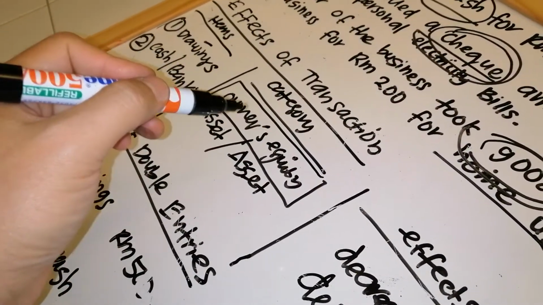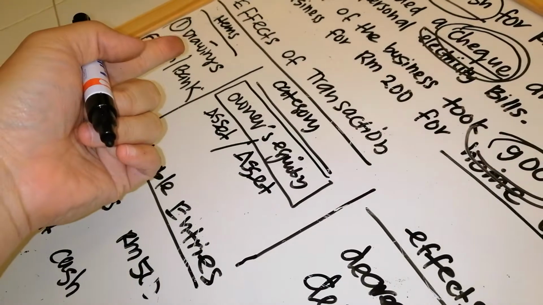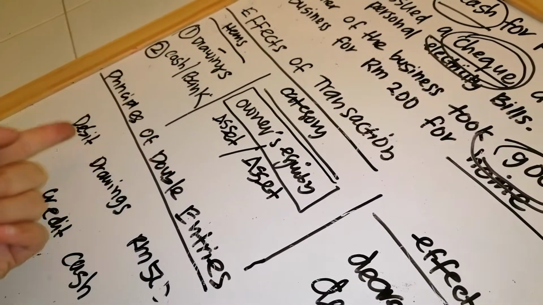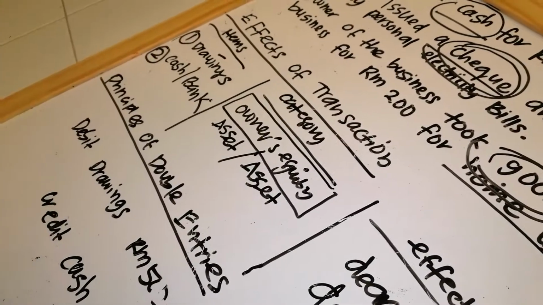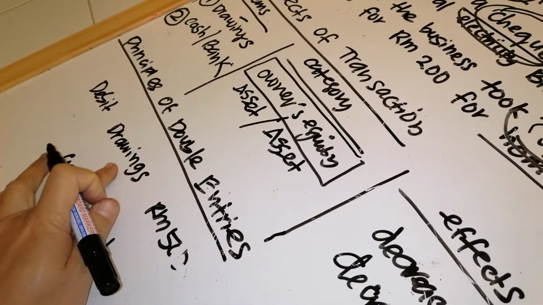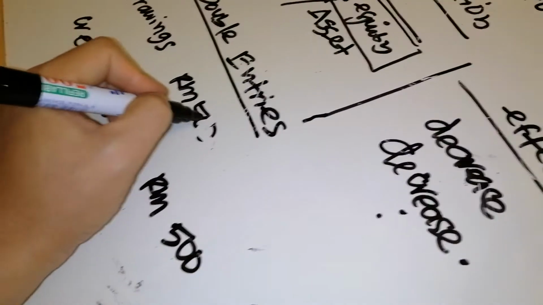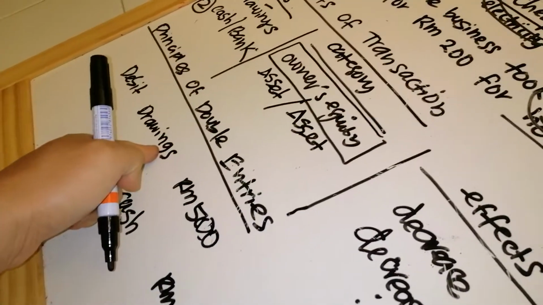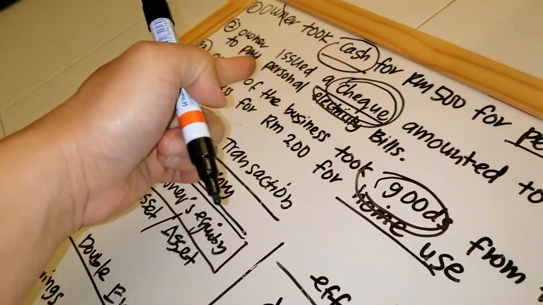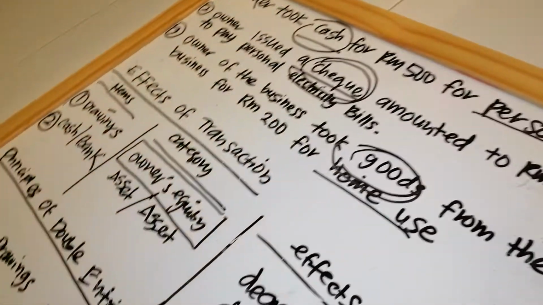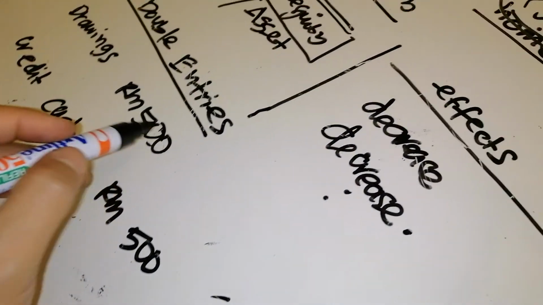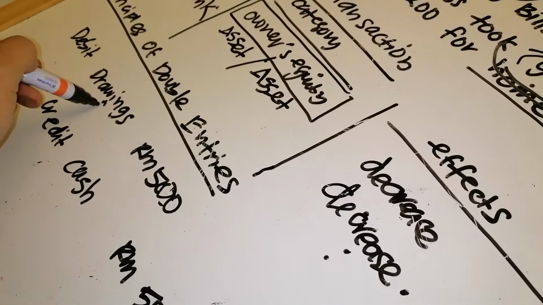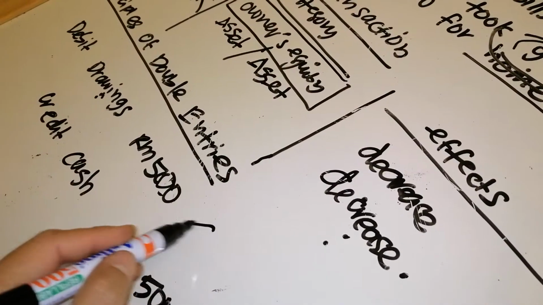So if we use alphabet D, drawing means D, debit. So drawings always go under debit. But for the second transaction, the drawings value here is RM1,000. So you put here RM1,000. You still write drawings.